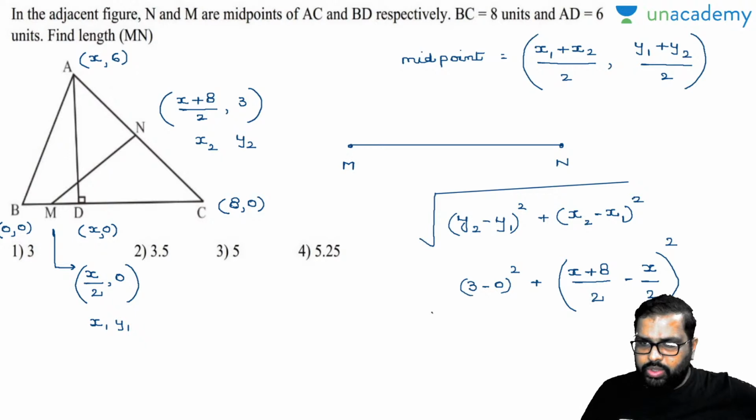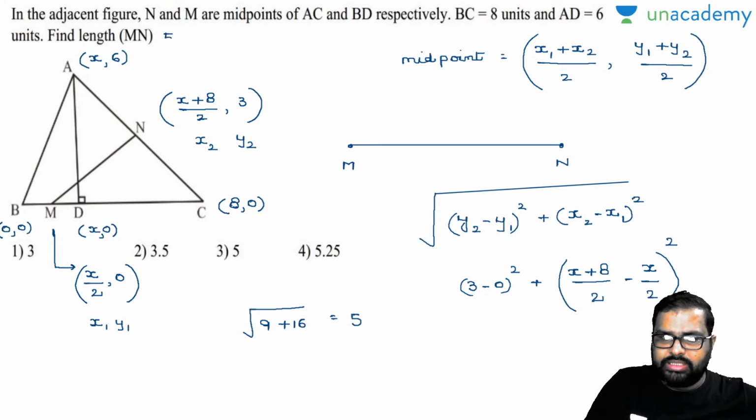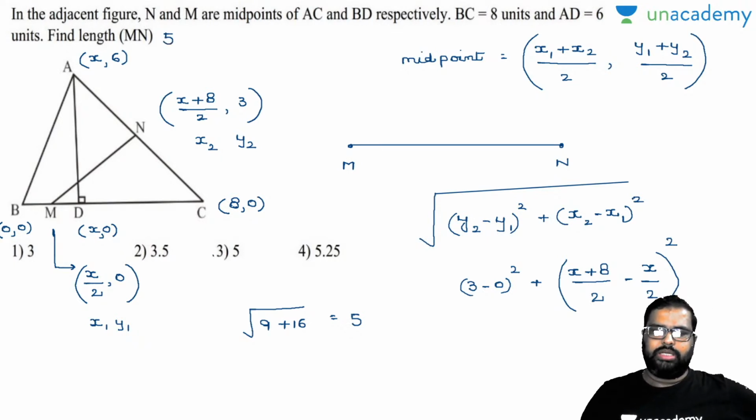So finally your answer will be, I'll write it down like this, 9 plus 16. Root of 9 plus 16 is how much here? Am I right or wrong? x plus 8 minus x will be 8, 8 by 2 will be 4, and automatically your answer will be this. 9 plus 16 is 25, root of 25, and your answer will be 5. Is this the length of MN? Yes, it is the length of MN, which is 5, and your option number 3.